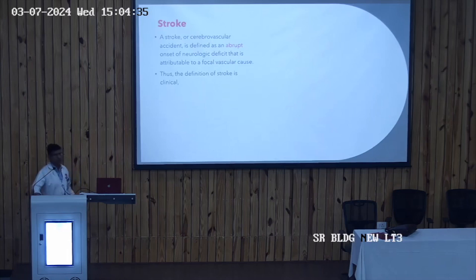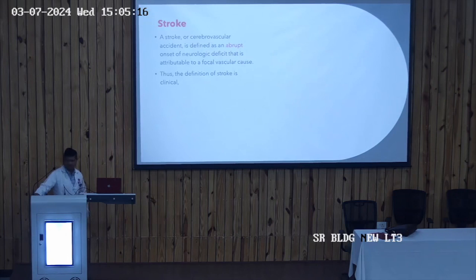This definition of stroke is clinical. By clinical examination of the patient, we can conclude whether the patient is suffering from stroke or not. But only the labeling of stroke is not sufficient. Now we have to move further. We have to categorize this stroke as an ischemic stroke or a hemorrhagic stroke. Ischemic stroke, also known as non-hemorrhagic stroke, occurs when a blood vessel occludes. Whenever a blood vessel in the brain occludes, it leads to an ischemic stroke. And when a blood vessel ruptures, it is known as a hemorrhagic stroke.